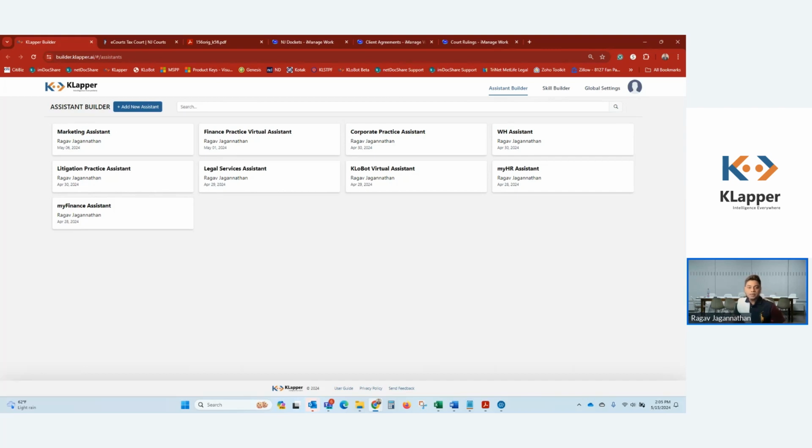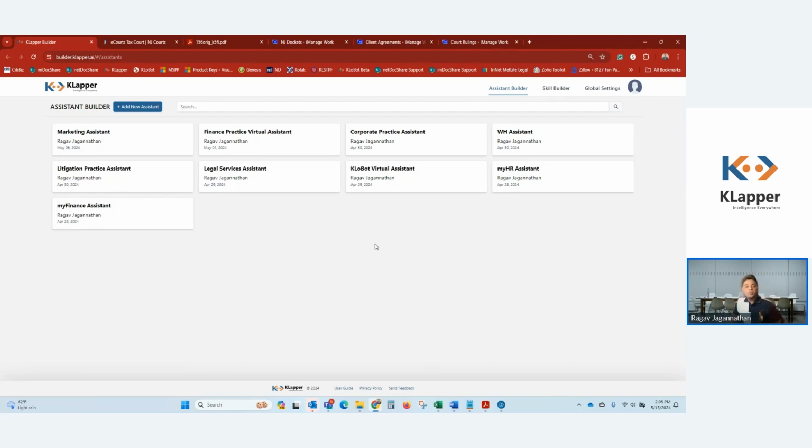What you're looking at on the screen is the KLapper dashboard. The dashboard basically shows all the different assistants that you may decide to create across your firm. We have firms that we're working with that are creating assistants by practice, creating assistants by shared services, for example HR, finance, marketing. They're creating client-facing assistants that they can deploy on an extranet, for example. Think of these assistants as unique apps within this app builder platform that are sandboxed to just that knowledge and just that skill.